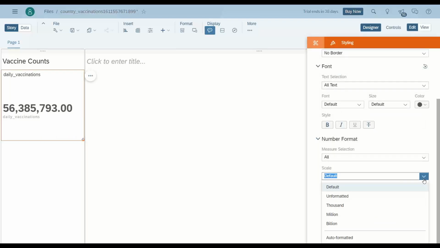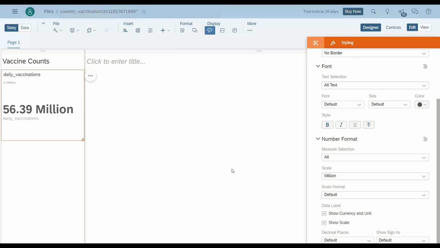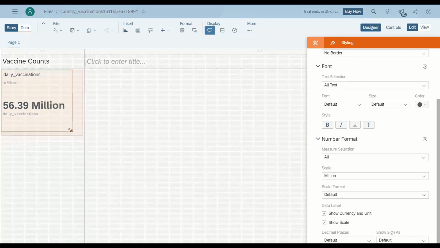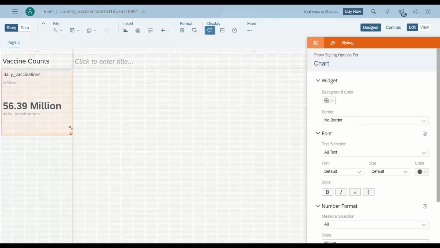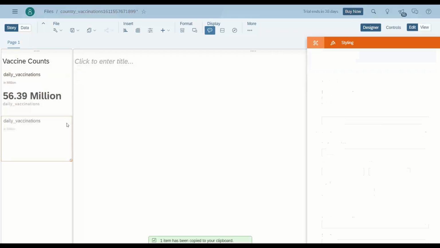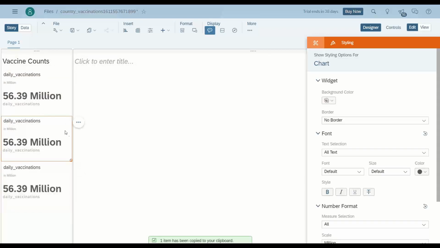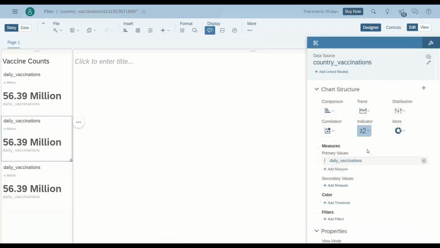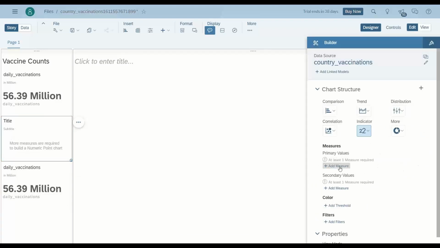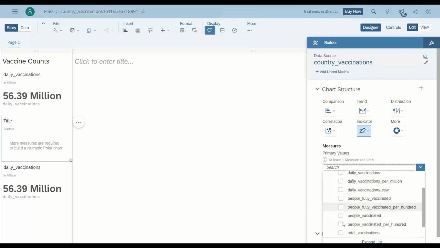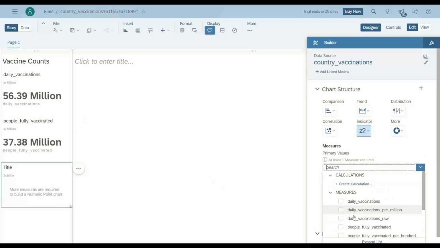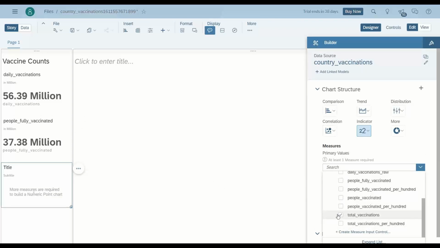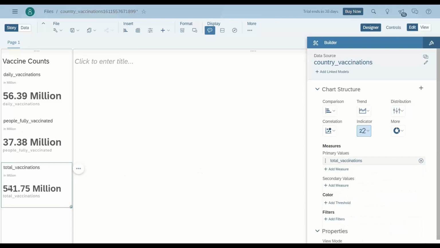So there is no programming skill required here for you to become an SAC expert. It's so easy. It's just drag and drop. Then I can now copy this chart and paste next and next. And this second chart which I wanted to show is the total vaccinated people, fully vaccinated. And then I will say people who are at least vaccinated once. So I can say total vaccination. So that's my numbers right now.